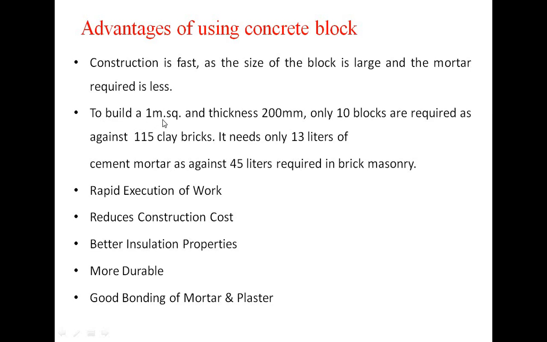To build 1 square meter of wall with thickness 200 mm, only 10 blocks are required, as against 115 clay bricks. It needs only 13 liters of water, so water requirement is also less. In 1 square meter we can construct with only 10 blocks because the size is large. 10 liters of cement mortar as against 45 liters required in brick masonry. So here we can save water, and the number of bricks is also saved. Instead of 115, with 10 blocks we can cover an area of 1 square meter.